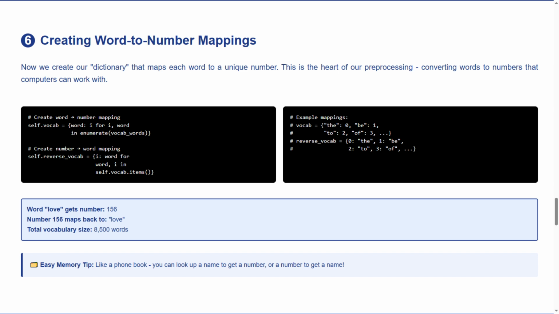Here's our easy memory tip. Like a phone book, you can look up a name to get a number, or a number to get a name. You've just created something incredibly powerful, a Rosetta Stone for artificial intelligence. This mapping system is how every major AI language model works, from ChatGPT to Google systems. You're using the same fundamental technique that powers the most advanced AI in the world. Each word now has its own unique digital identity.